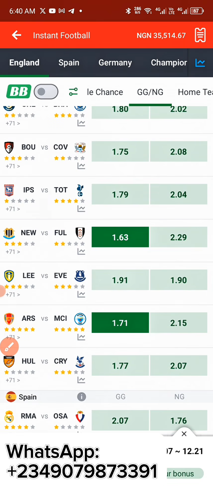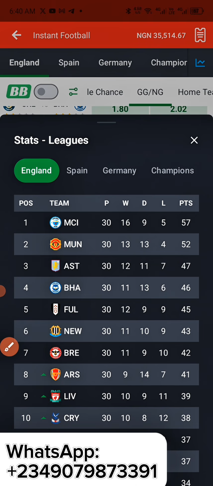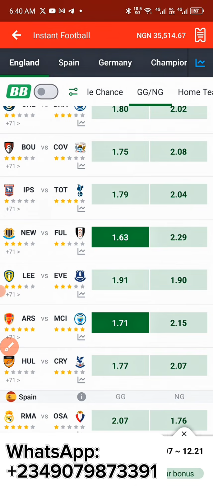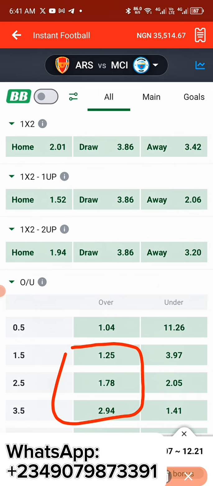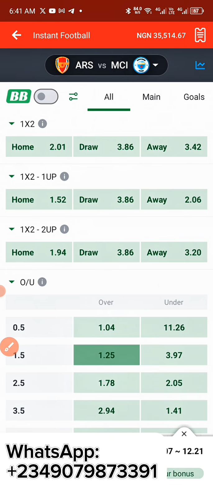So we're going to check if Arsenal or Man City is among the top 5 teams. Arsenal or Man City. Man City is among the top 5 teams. So that's a very good one for us to go with. So let's go and check Man City. Let's see. So we actually have better odds right here. Also, we have better odds. I think I'll select these ones also, so you guys can see.